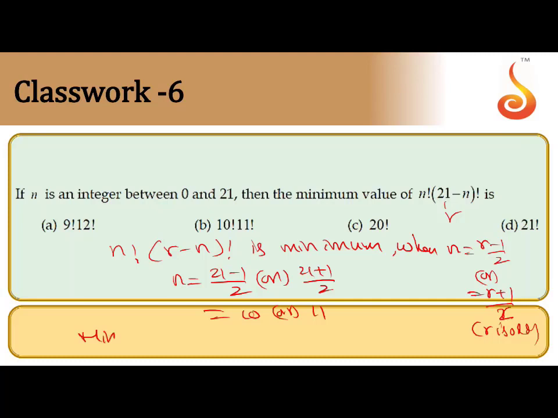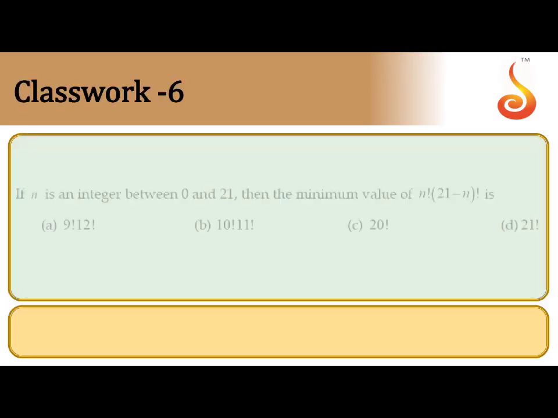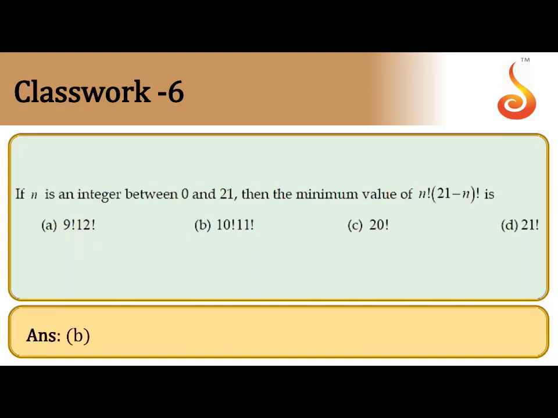So therefore the minimum value is, with n as 10, 10 factorial into (21 minus 10) factorial. So 10 factorial into 11 factorial. So the answer will be option B. I hope this one is clear. Next question. Check the answer.